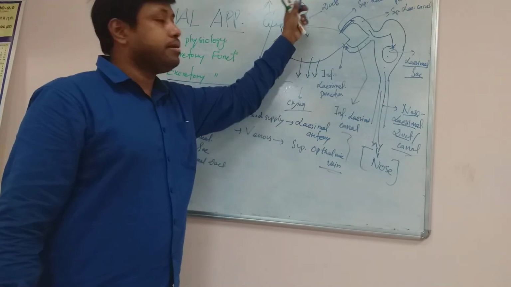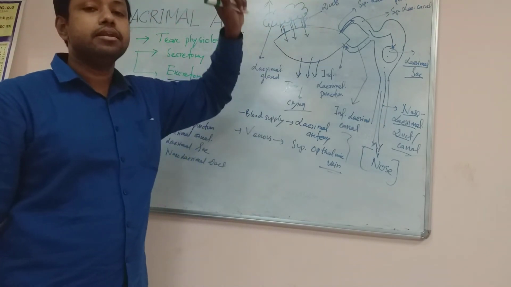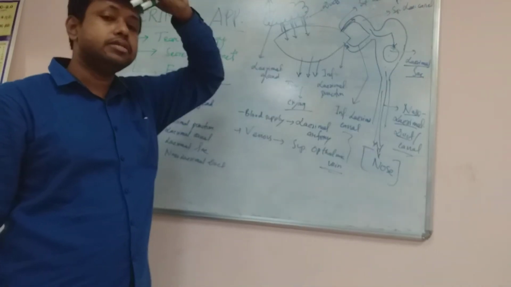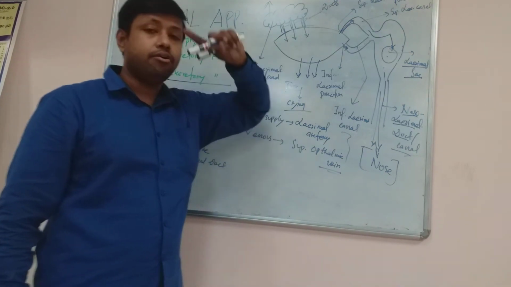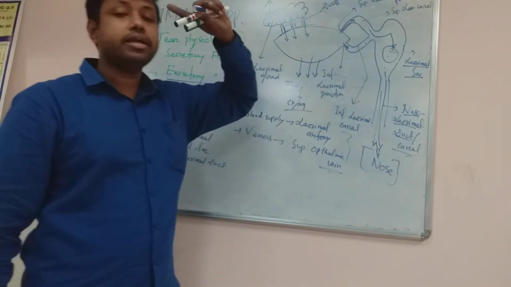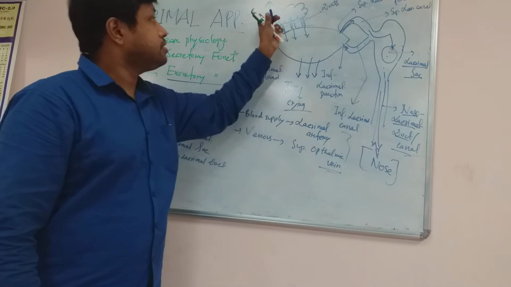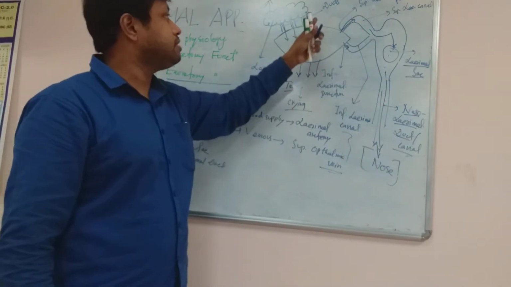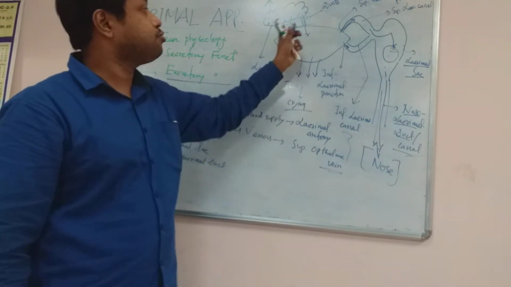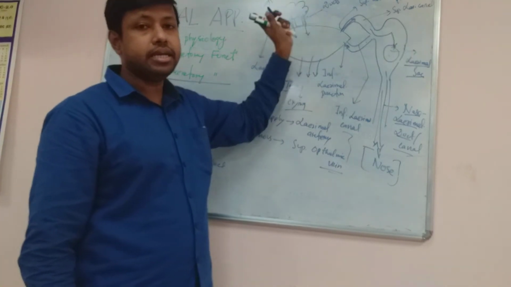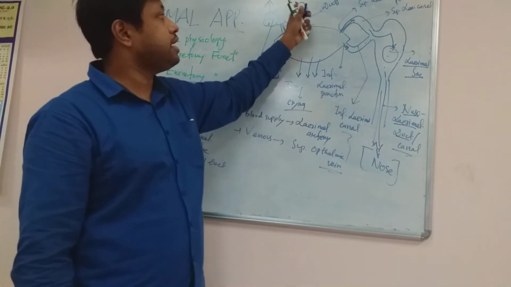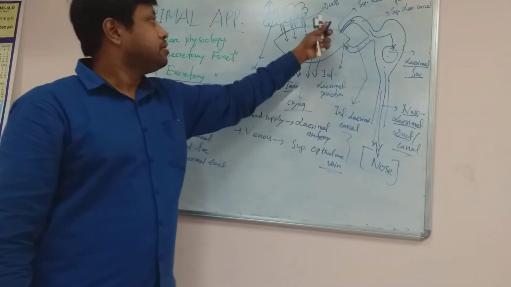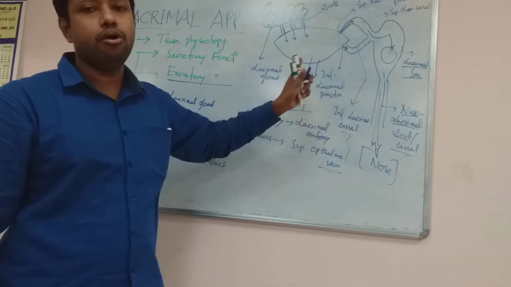It is present in the lacrimal fossa, which is a part of the frontal bone, near the anterior cranial fossa or frontal lobe, in the frontal area of the brain. In the lacrimal fossa, this lacrimal gland is present lateral to the eyeball, on the superior lateral part of the eyeball or eye.